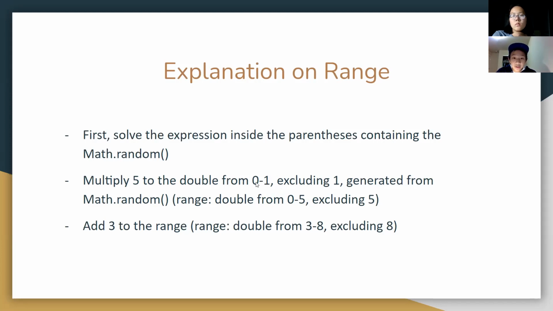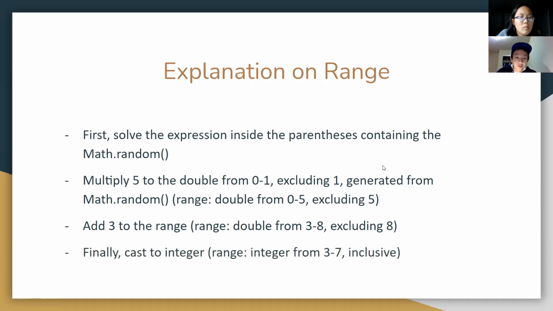The new range would be 0 times 5, which is 0 again, and then 1 times 5, which is 5. Excluding 5, that's important. And then we add 3 to the range. So you add 3 to the minimum value of the previous range and the maximum value of the previous range. So 0 plus 3 is 3, and then 5 plus 3 is 8. So that's a pretty helpful pattern that might help you when you do problems later on.